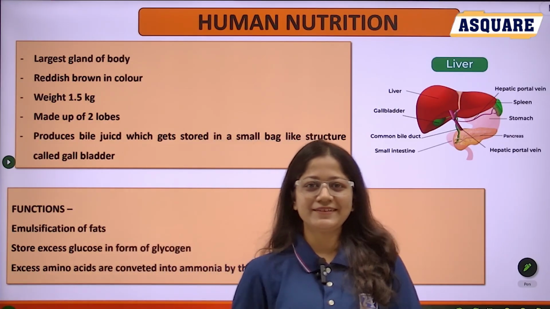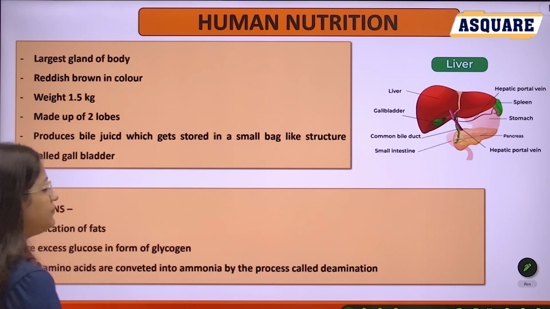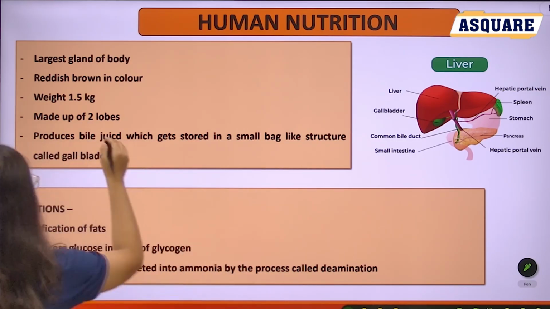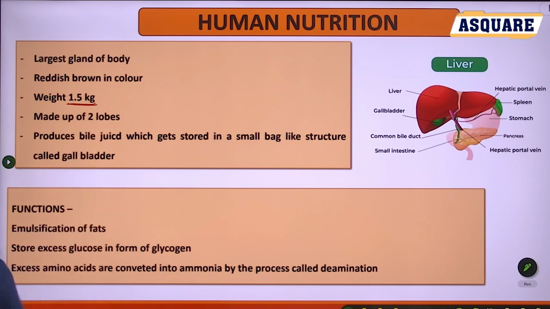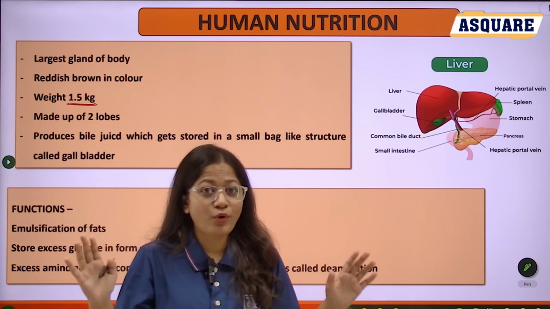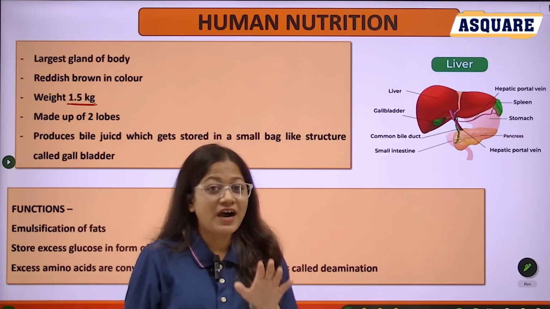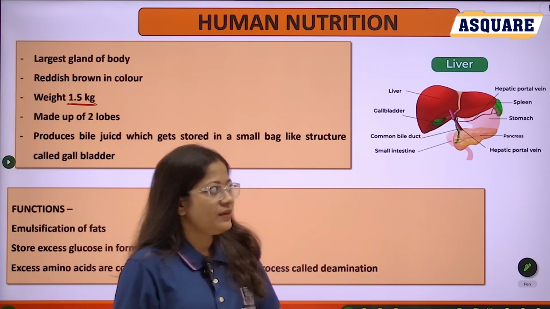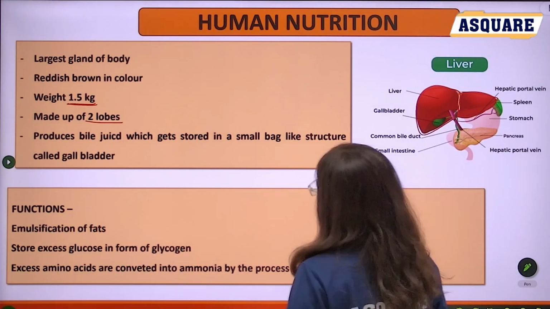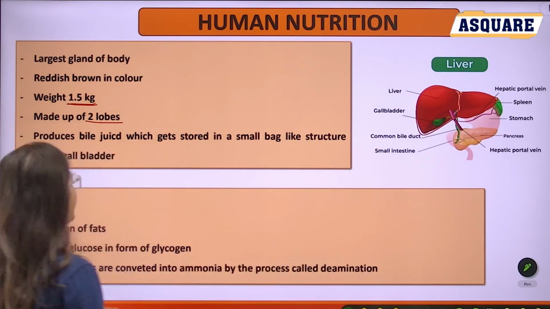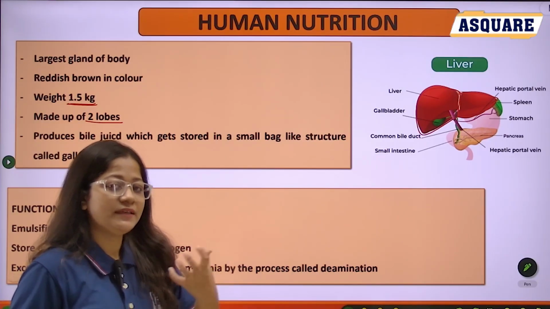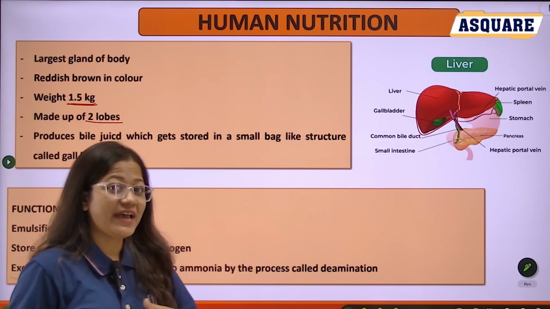Now the next gland, the liver. The liver is the largest gland of our body and its weight is 1.5 kg. Its color is reddish brown. It is made up of two lobes and it produces a juice, which we call the bile juice.